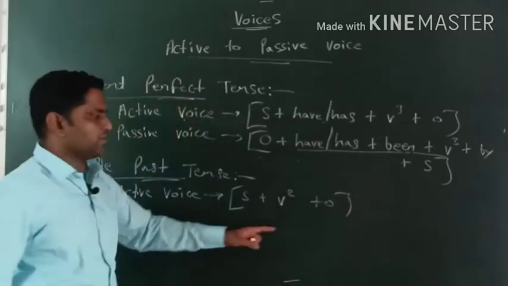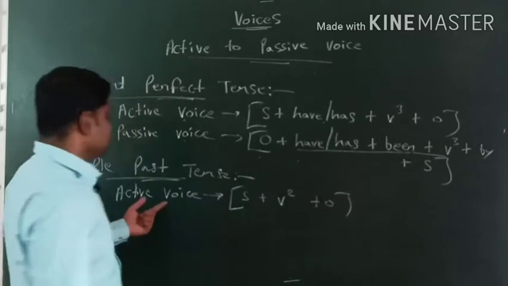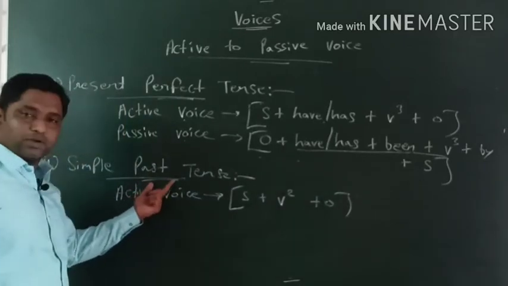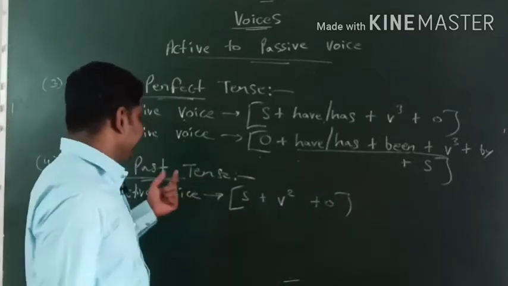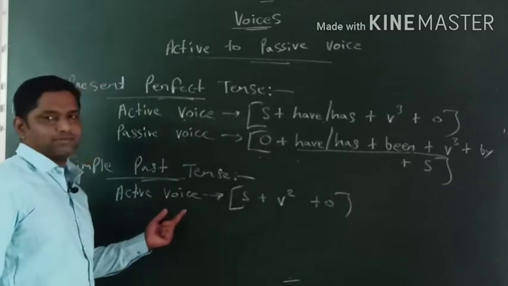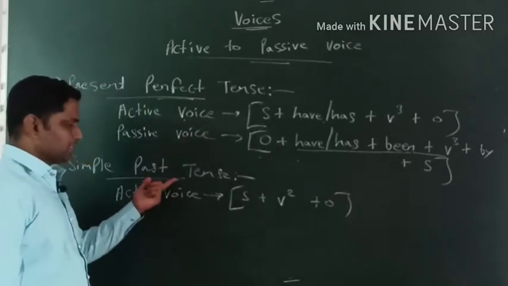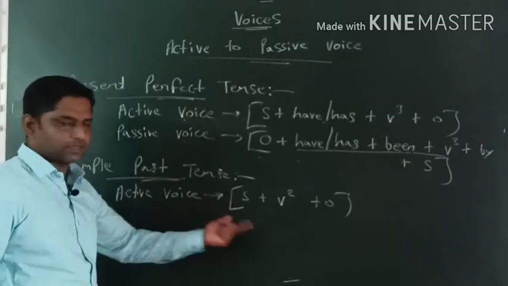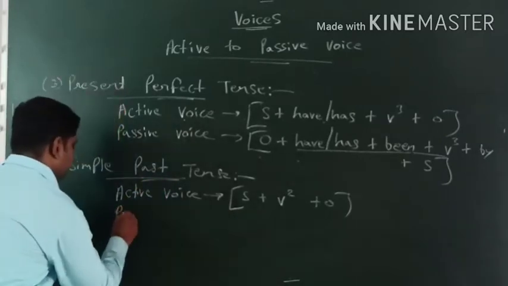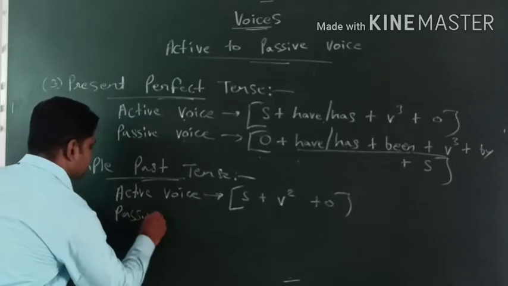The second form of action verb always comes into simple past tense. So what formula we have for active voice? Exactly the same formula we will take it for active voice, right? जो formula simple past tense के लिए है वही formula active voice के लिए होगा. Passive voice, let's check out for passive voice.